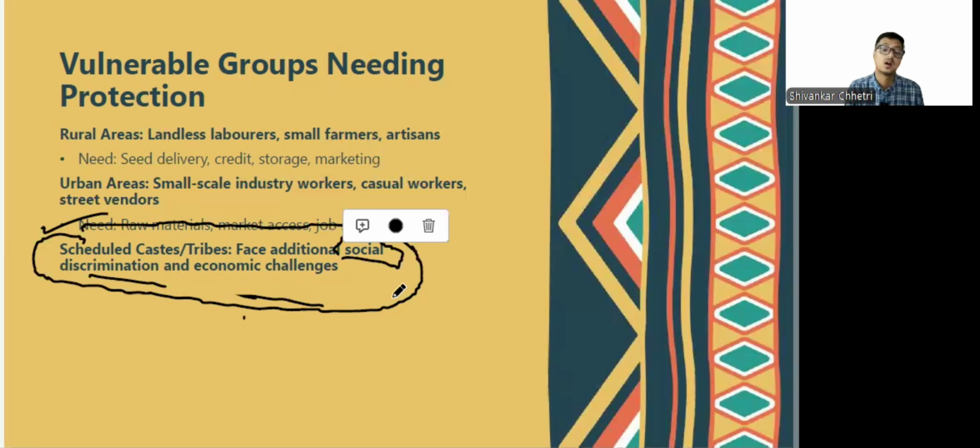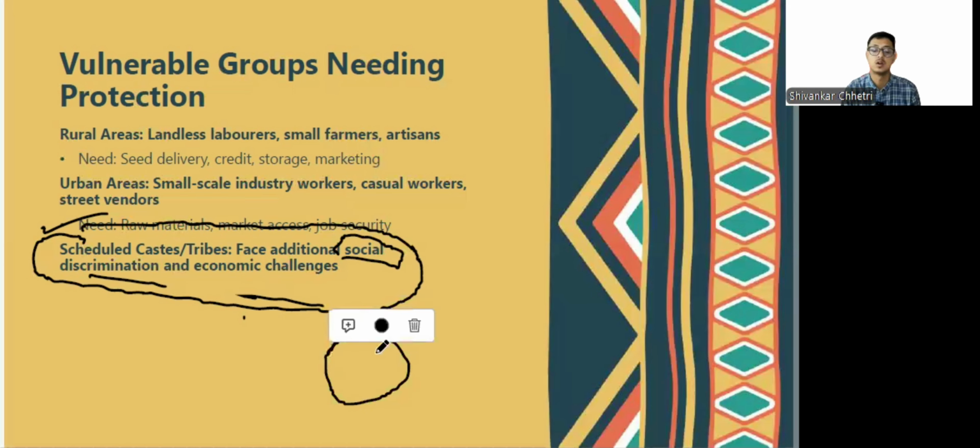Okay, so there has been social discrimination, and as there is social discrimination, it will lead to economic challenges as well. As they are socially discriminated, they are not able to be in the mainstream work. So they may not be economically sound as well. They may not get good education. So they will keep going round and round in this vicious cycle of poverty.